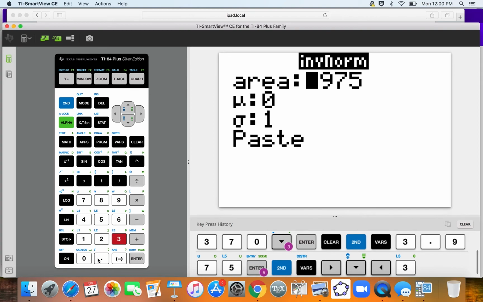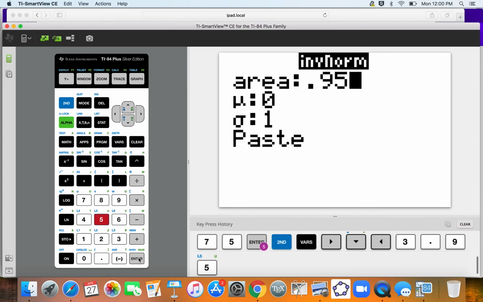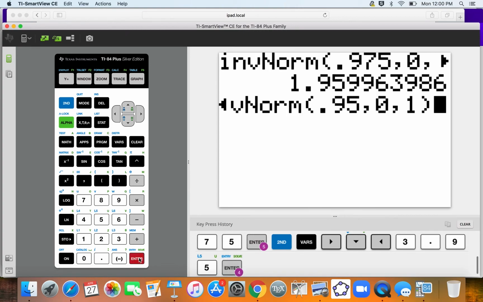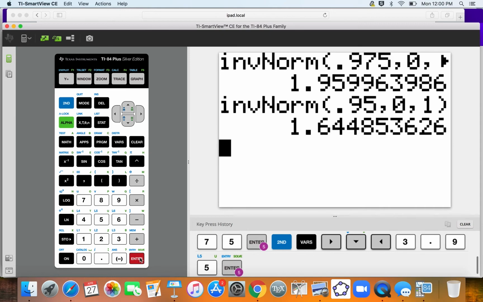So I'm going to change that to 0.95. And I get 1.64 as my critical value.